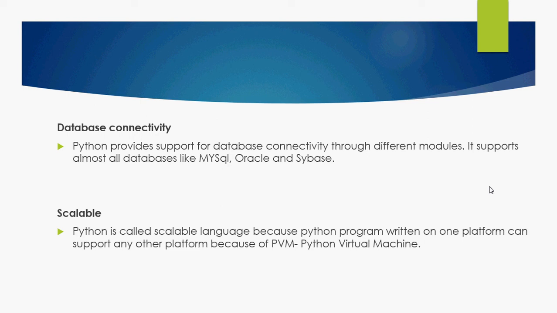Next is scalable. Python is called a scalable language because a Python program written on one platform can support any other platform because of the Python virtual machine. Now how it is scalable, or what are the features provided by the PVM, the Python virtual machine, we'll discuss later on during our next videos.